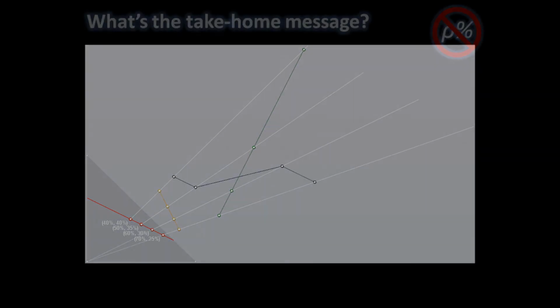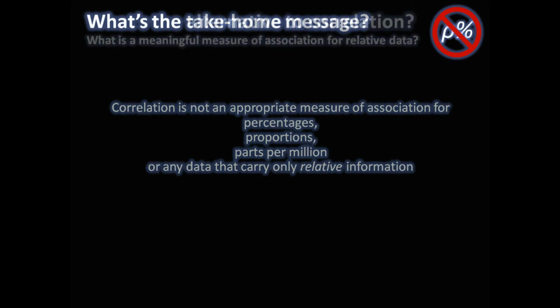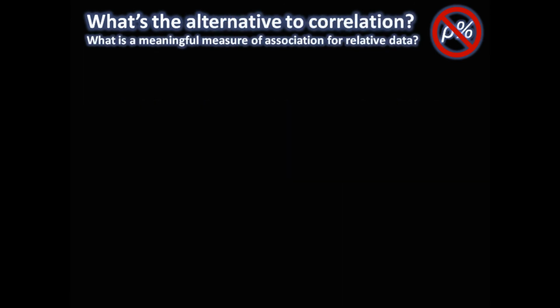So what? Well, the take-home message is that correlation is not an appropriate measure of association for percentages, proportions, or parts per million, indeed any data that carry only relative information. It just doesn't tell us what's going on with the actual amounts that gave rise to the percentages. So if correlation is not okay for data that carry only relative information, what is a suitable measure of association? It turns out to be proportionality.